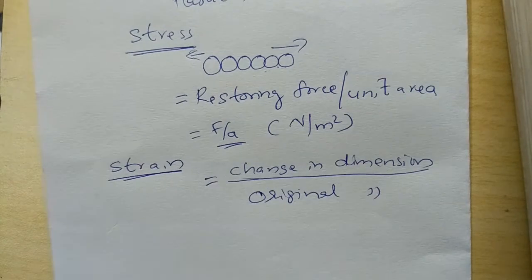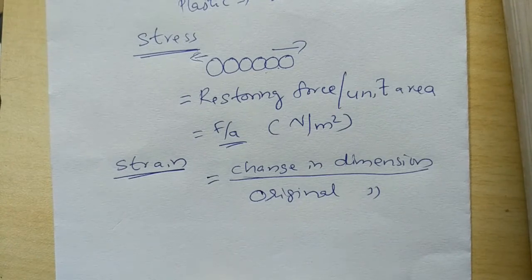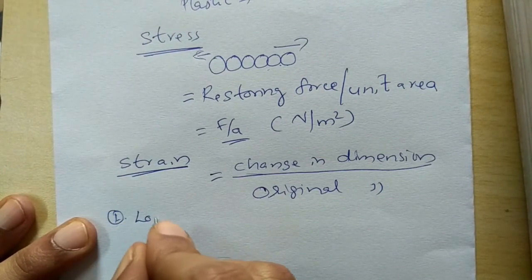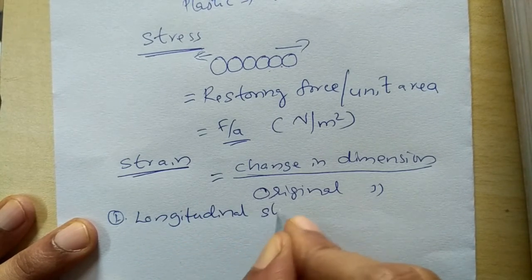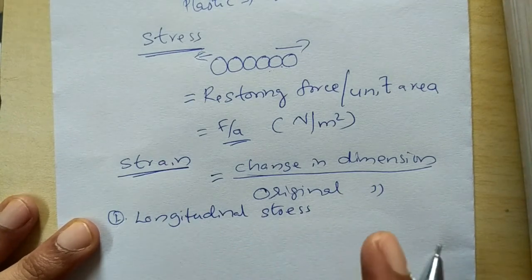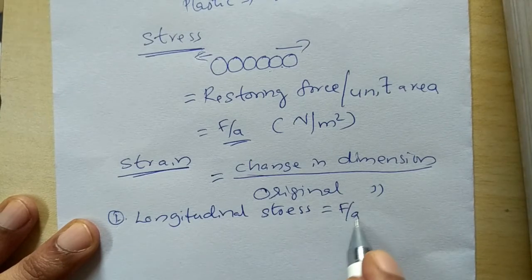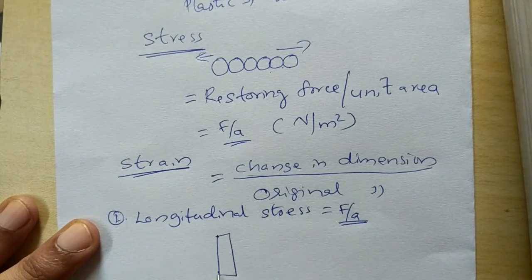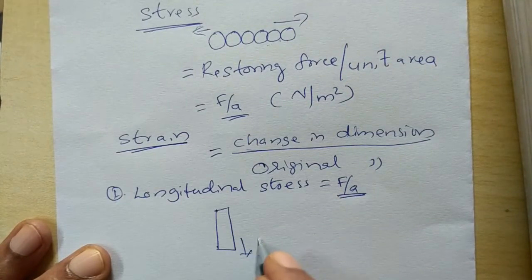Now let us study the various types of stress and strain. The first one is longitudinal stress. The longitudinal stress is once again the force acting per unit area. Suppose I have a material like this and I apply a force in this direction.